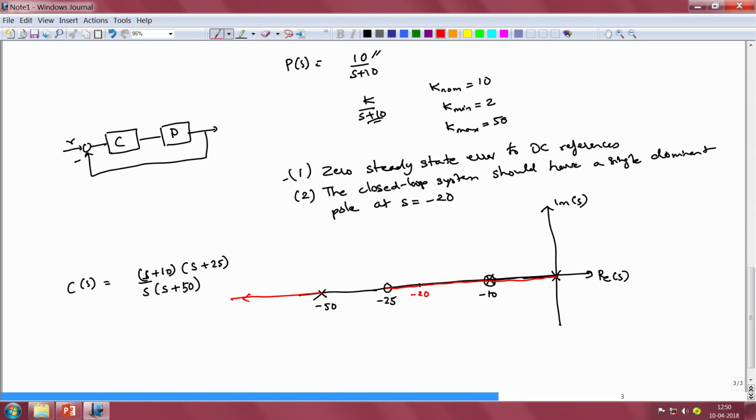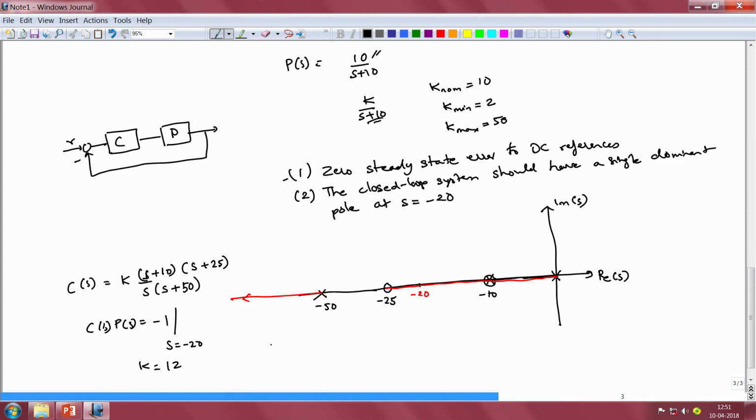Now if we want that pole to be exactly at s is equal to minus 20, then we need to choose the gain of the controller k in such a manner that C of s times P of s is equal to minus 1 at the point s is equal to minus 20. Now if we were to compute that gain, we would get that gain k to be equal to 12.